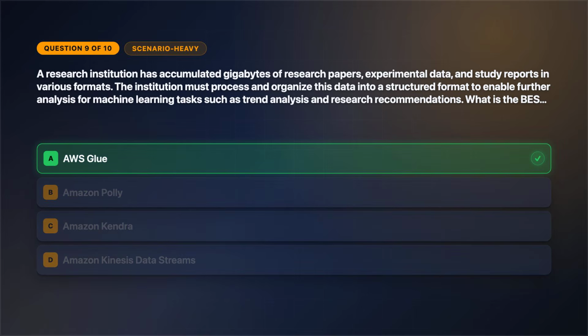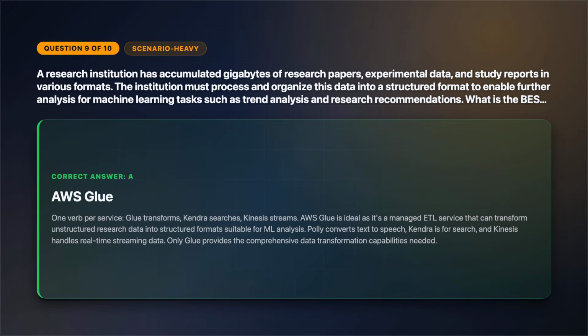The correct answer is option A. One verb per service. Glue transforms, Kendra searches, Kinesis streams. AWS Glue is ideal as it's a managed ETL service that can transform unstructured research data into structured formats suitable for ML analysis. Polly converts text to speech, Kendra is for search, and Kinesis handles real-time streaming data. Only Glue provides the comprehensive data transformation capabilities needed.